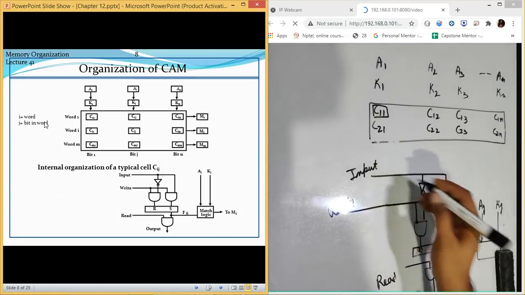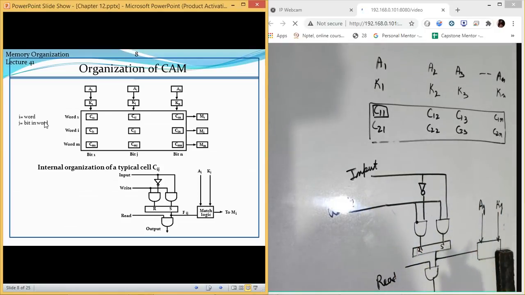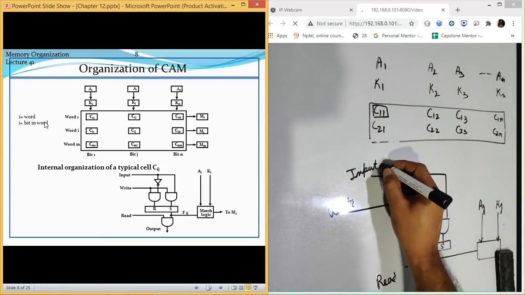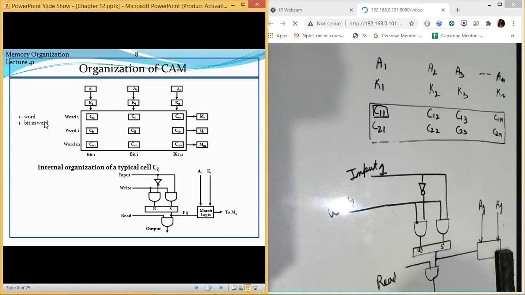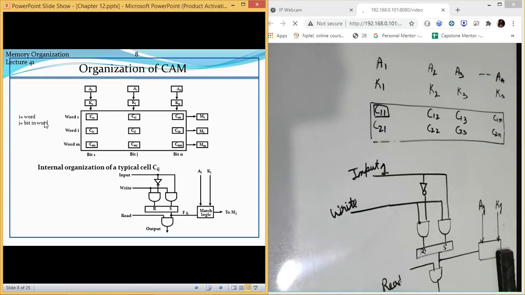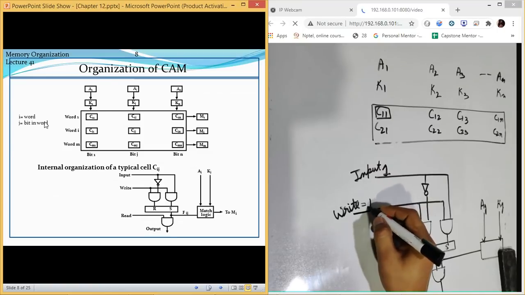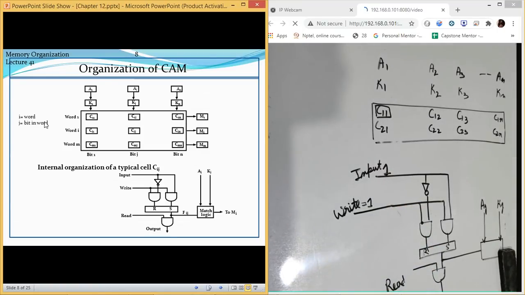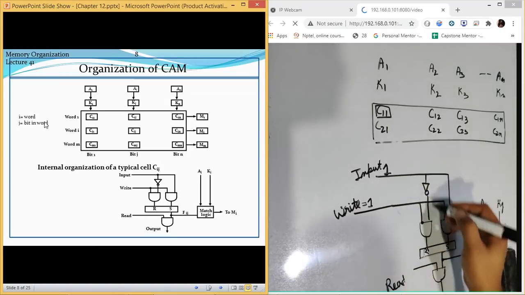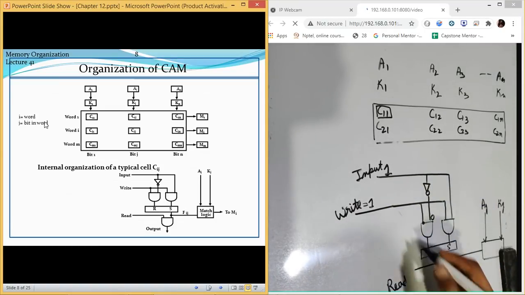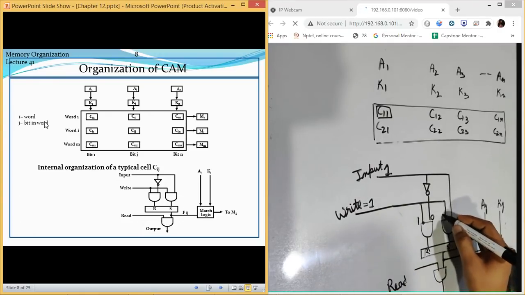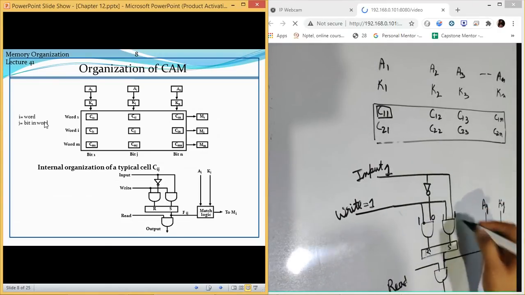This is a circuit on which only a single bit will be processed. So this is my input. My input is 1. I want to enter a value 1. If I want to write, it means I will need to enable the write line as well. Both the values will be 1. So this value will be 0 at this place. Write value is 1. This value is 1.